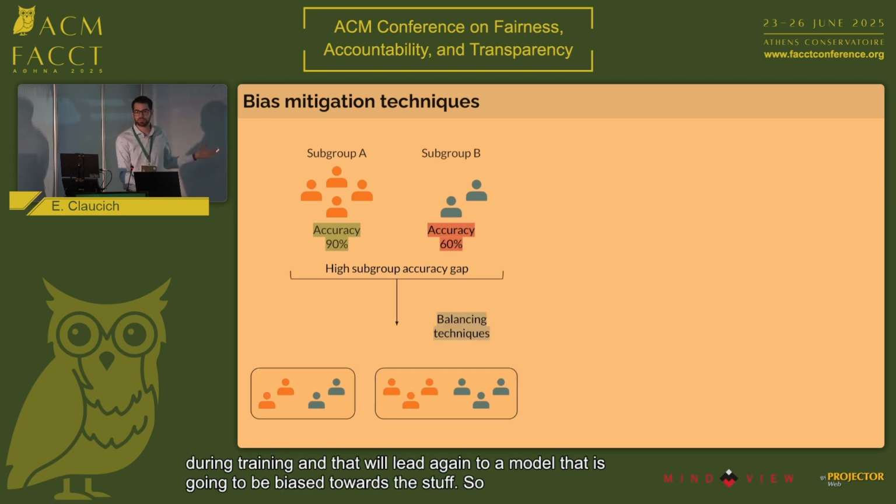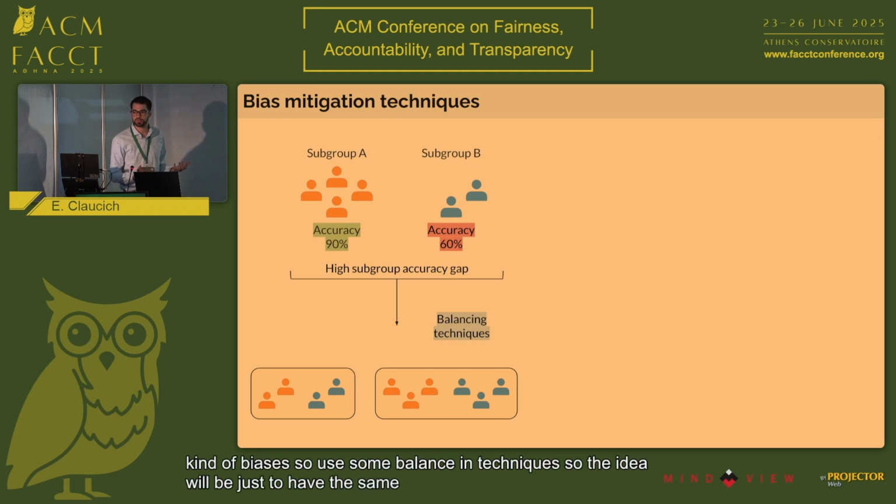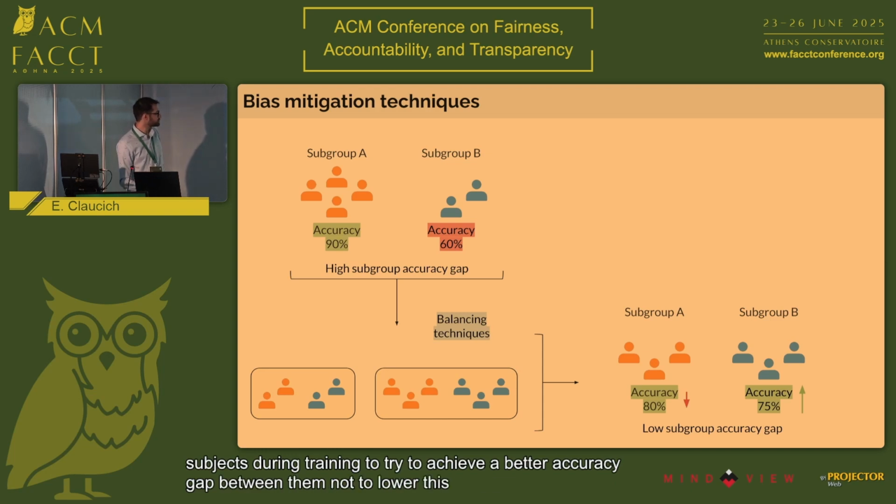So basic techniques to try to address these kinds of biases are balancing techniques. The idea is just to have the same representation of both subgroups during training, to try to achieve a better accuracy gap between them, to lower this accuracy gap.